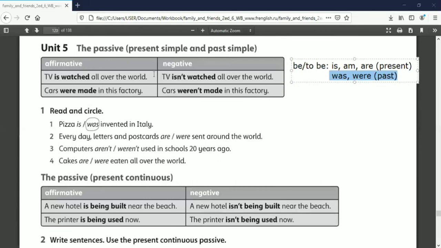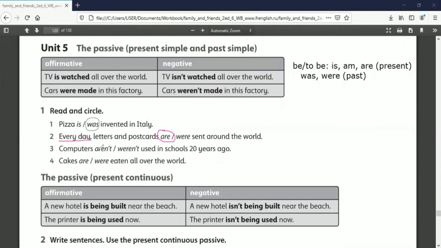Okay, for number 2, the answer is using are. Why? Because we refer to the present time, every day. Every day, letters and postcards are sent around the world.